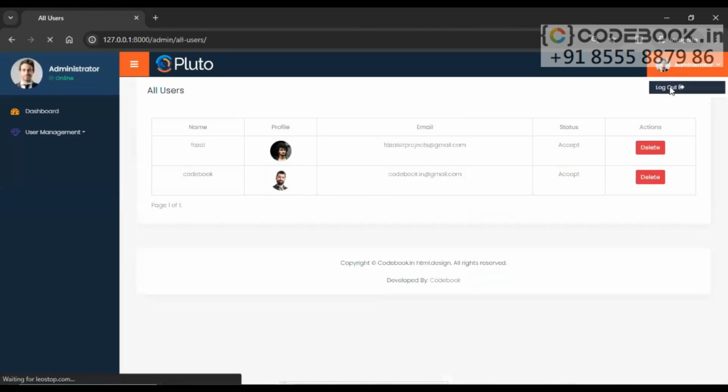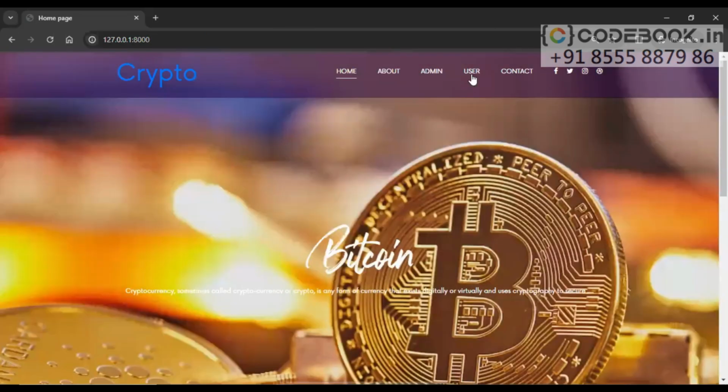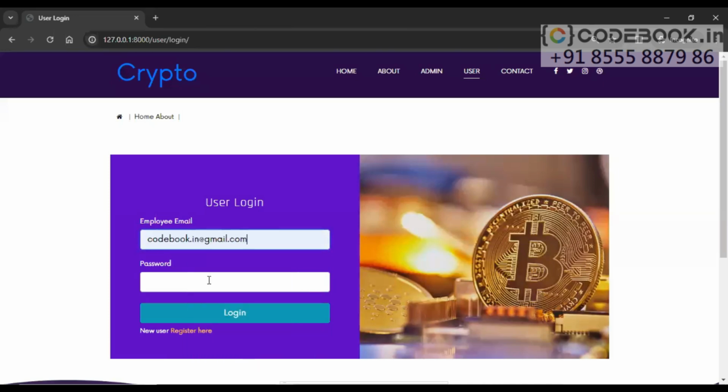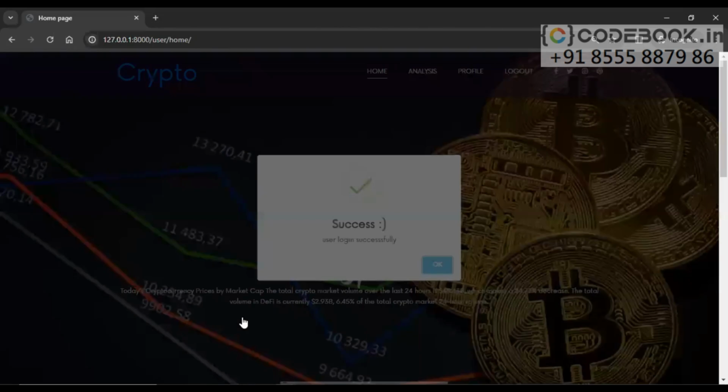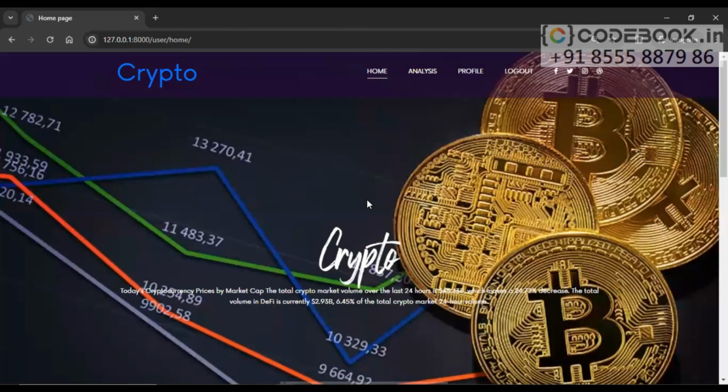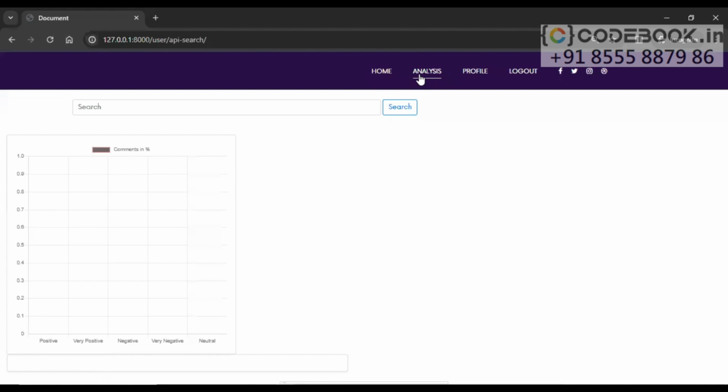Now let's log out and try to log in with the user. Login successful. This is the dashboard. Now let's go to the analysis page and try to do some analysis here. For sentiment, we have 5 different classifications: positive, very positive, negative, very negative, and neutral. This is the graph, in which we are going to display the analysis. Now we need to provide here the URL of the YouTube video to do some analysis.